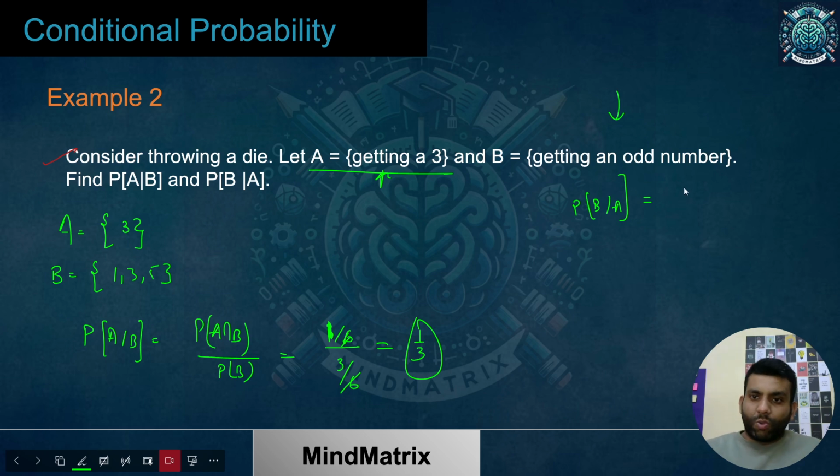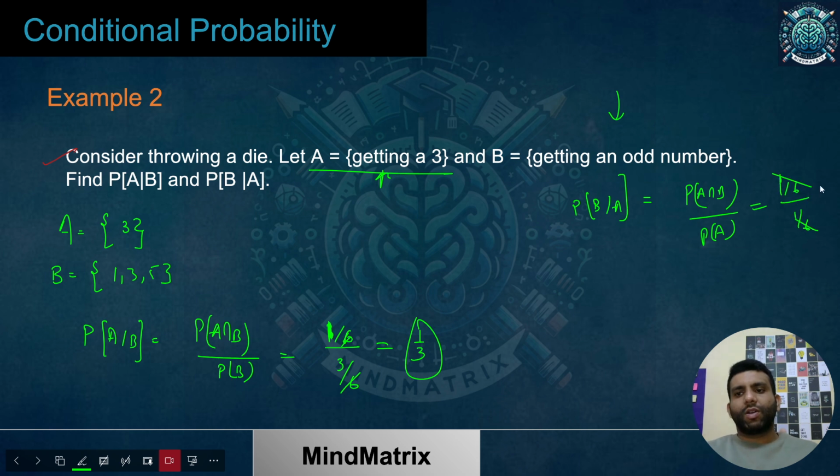Okay, so how do we calculate that? Again, same thing. Probability of A intersection B is 1 by 6, probability of A is 1 by 6, so you get 1 only. I hope the idea is clear. I hope these questions are giving you a good learning over here.